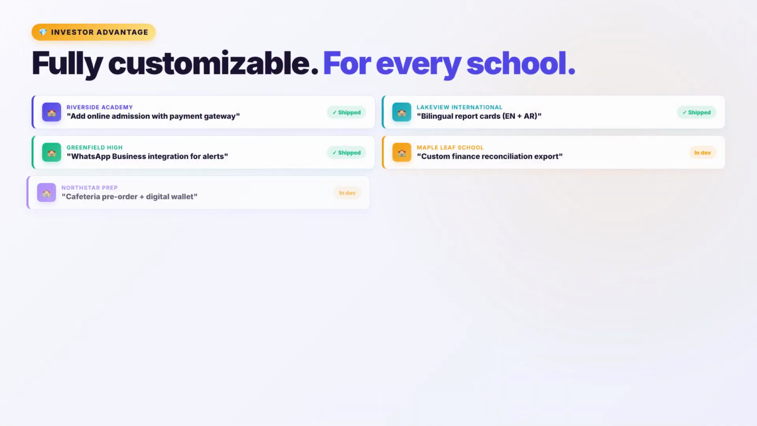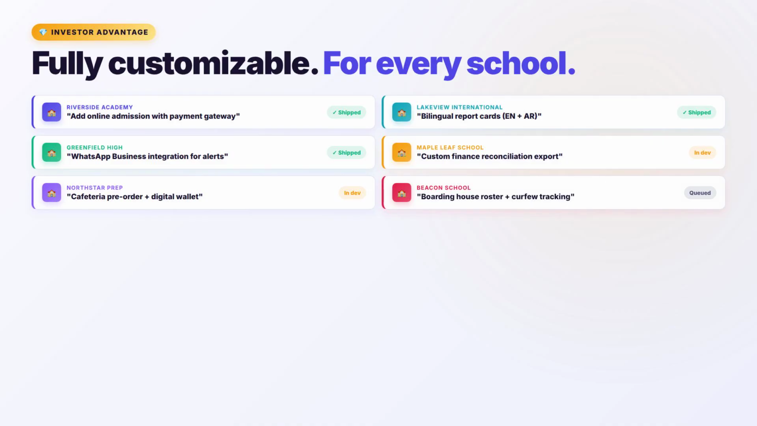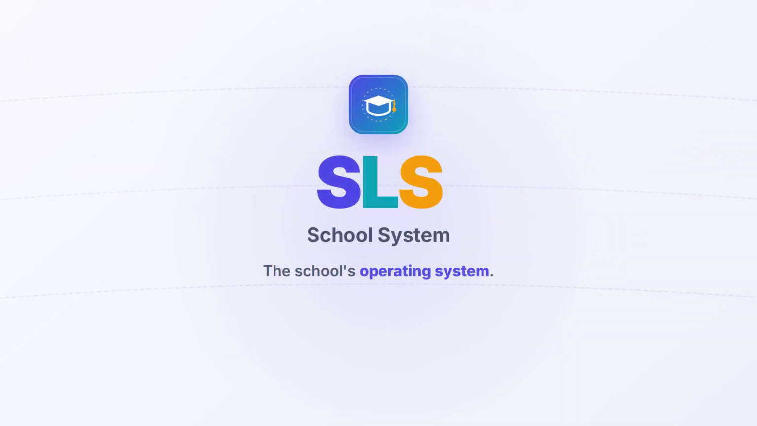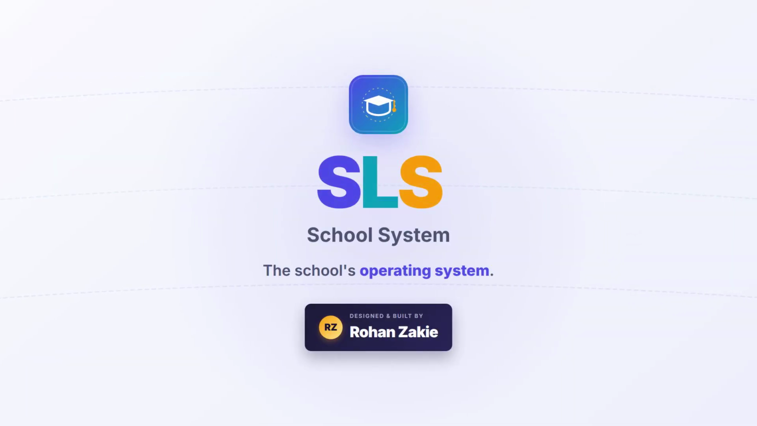And here is the part investors love. The platform is fully customizable. Every customer can request their own modules, their own workflows, their own integrations, and we ship them. School after school. Branch after branch. The same core engine. The same premium experience. Tailored to fit. SLS School System, the school's operating system, built by Rohan Zaki.